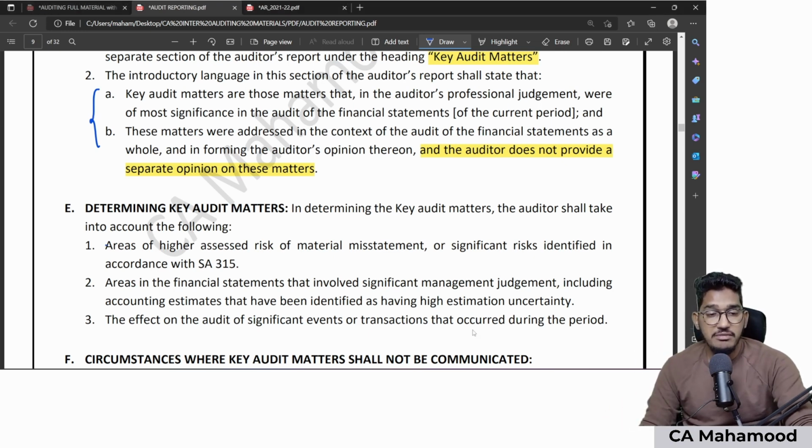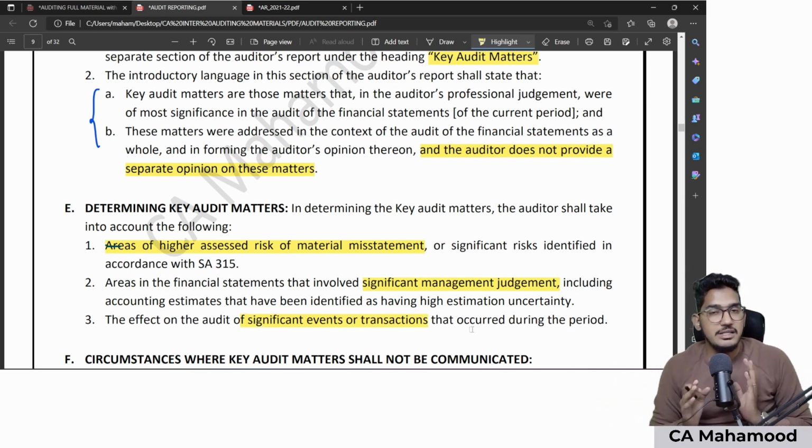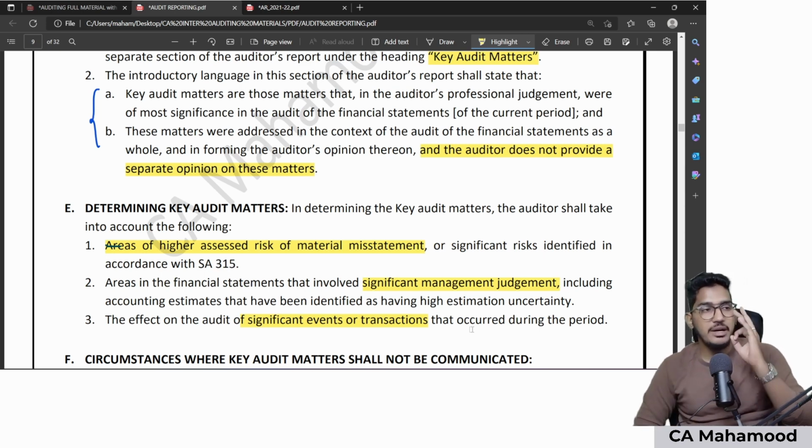From those areas which have a very high risk of material misstatement, you could select the key audit matters from those areas where the risk is very, very high. Or you can select them from those areas which involve so many management assumptions and estimates, like provisions, depreciation. These areas can also be selected as key audit matters. Or if there are any significant events or transactions that have occurred, like amalgamation, etc., those events also can be taken as a key audit matter. So as an auditor, you can start looking for key audit matters from these three areas.